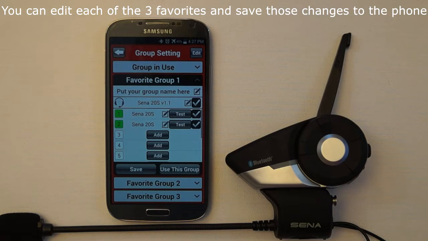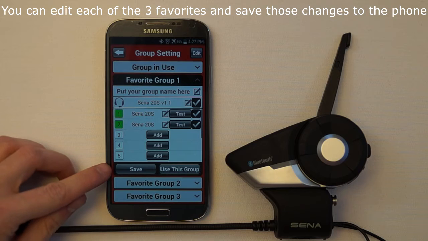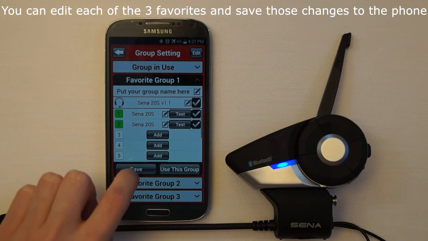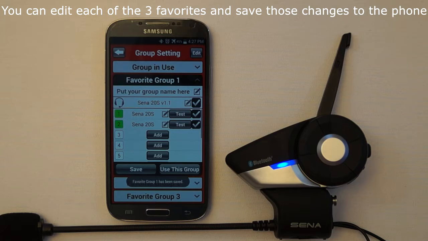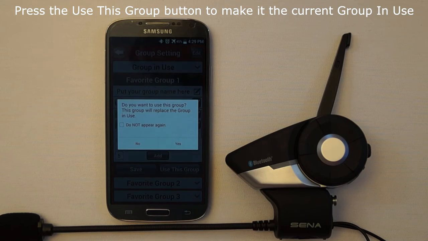You can save the changes to the favorite group after any headsets have been added or removed using the Edit button by pressing the Save button. These changes will be saved to the app and not the 20S. When you want to connect the headsets that you have assigned after you have saved an intercom group as favorite group 1, 2, or 3, press the Use This Group button. Select Yes when prompted.